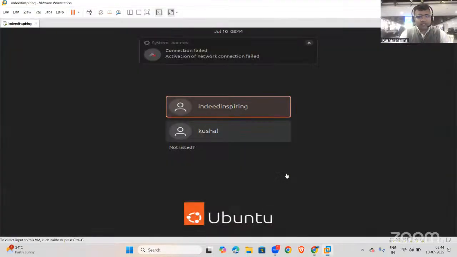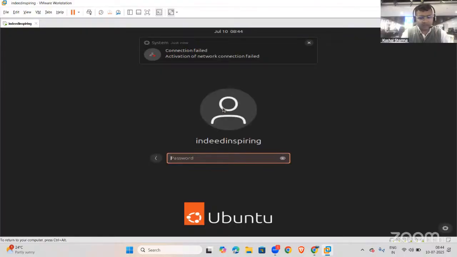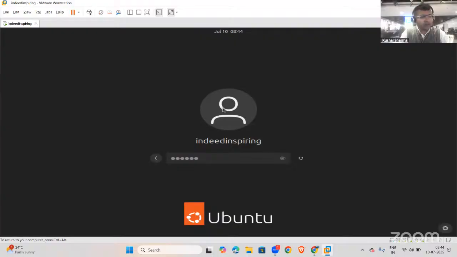So let me go back and now let us log in. I had created more users, one more user with my name as well, but I'm logging in with the help of the Indeed Inspiring user. And let us start to understand from the very beginning, that is the root directory, the topmost directory, which is named as slash.